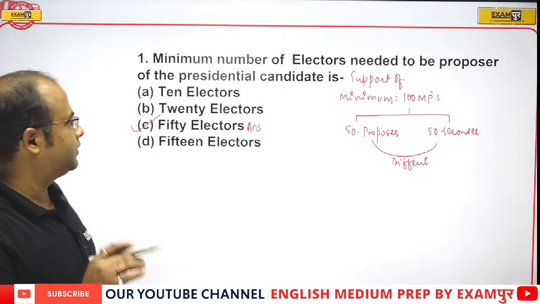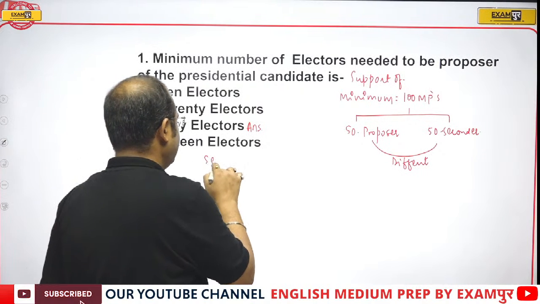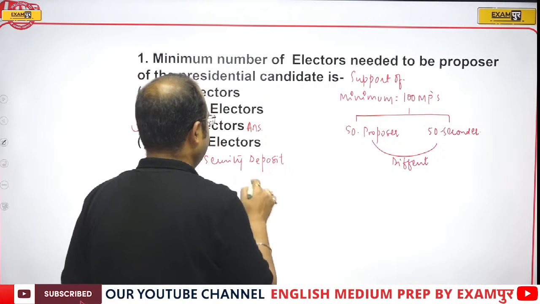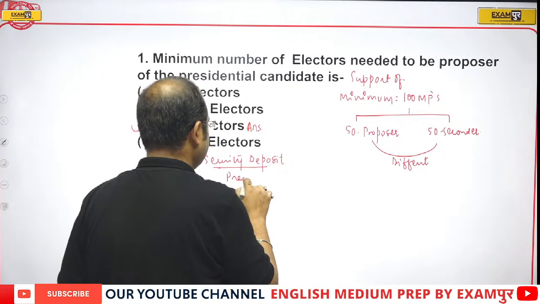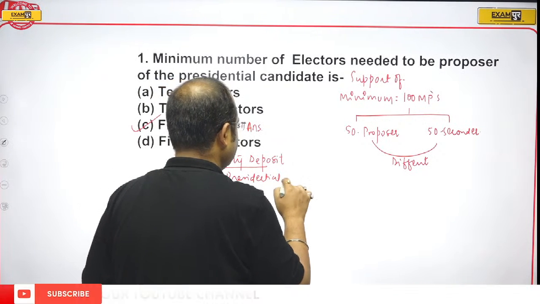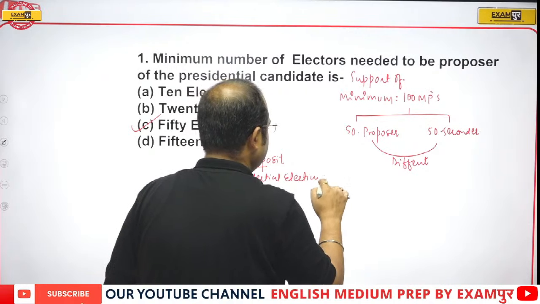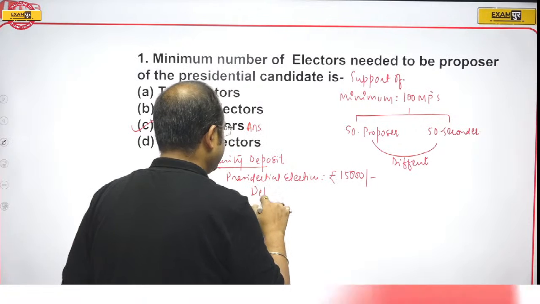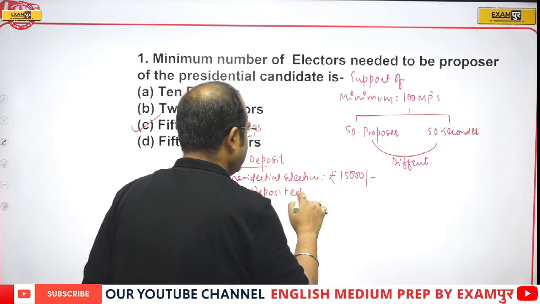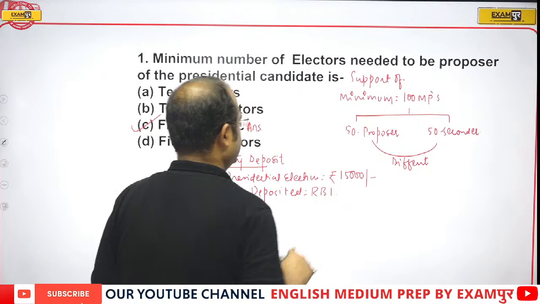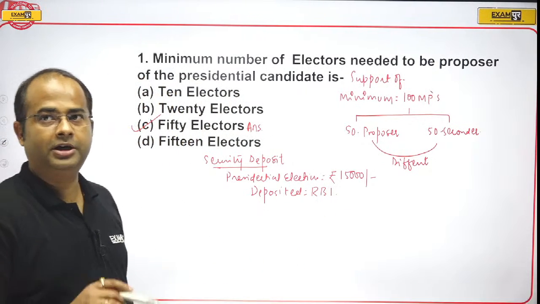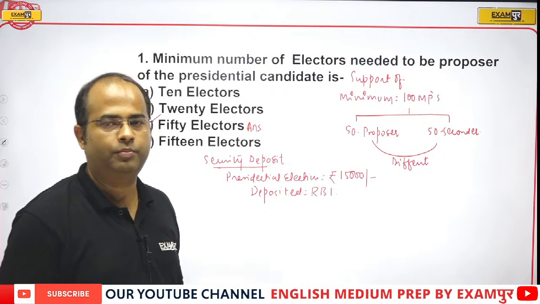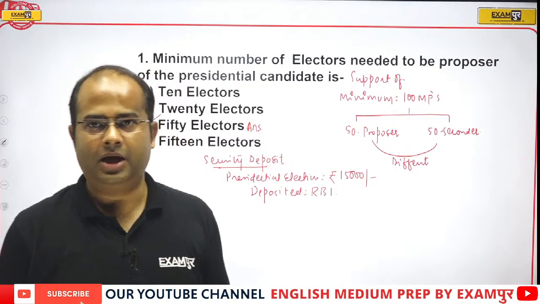So 50 proposers, 50 seconders, and the security deposit in the presidential election is 15,000 rupees, which is deposited in the RBI.